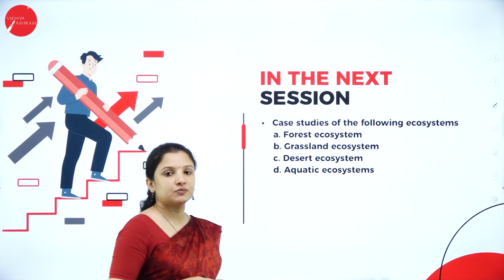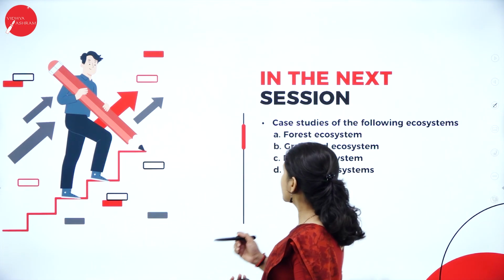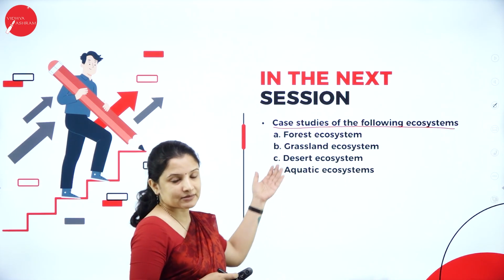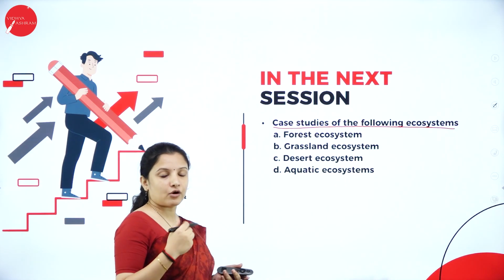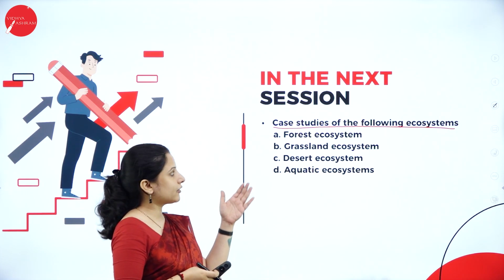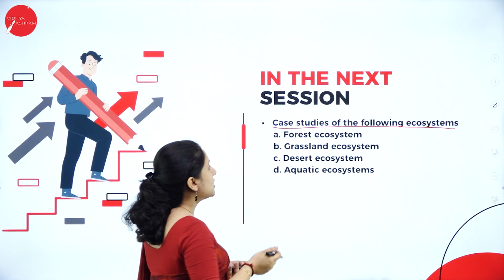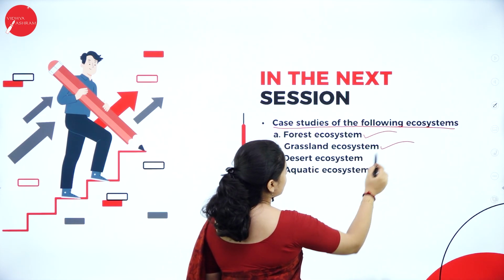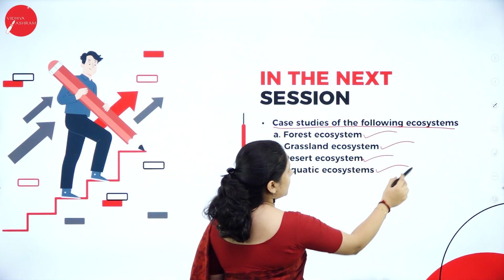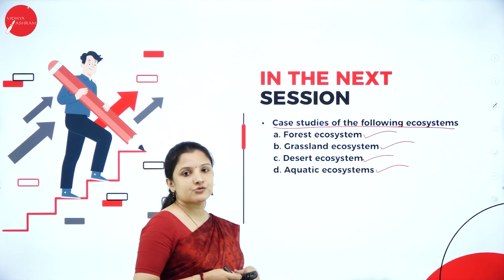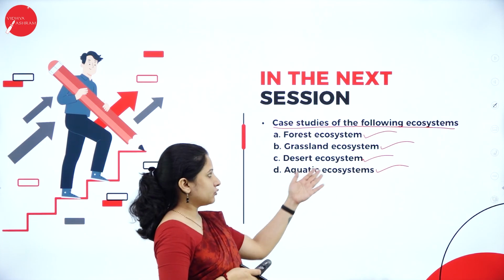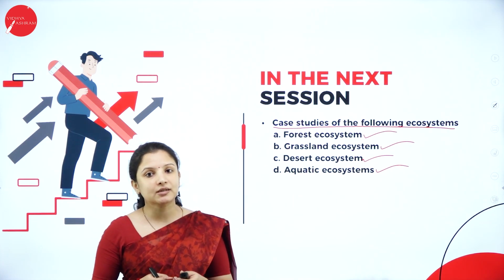So this was about this particular session. In the next coming session, let us take case studies of the following ecosystems. So understand these ecosystems and the contribution of different people towards the ecosystem by taking a few case studies, wherein we'll consider the case studies of forest ecosystem, grassland ecosystem, desert ecosystem and aquatic ecosystem, under which we will study pond ecosystem, lake ecosystem and different ones. So this we shall learn in the coming session.